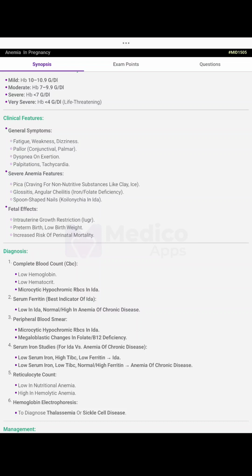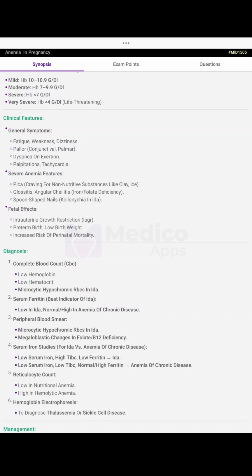Severe anemia features like pica, craving for non-nutritive substances like clay and ice, glossitis, angular cheilitis, iron and folate deficiency, spoon-shaped nails, koilonychia in IDA. Fetal effects: intrauterine growth restriction, preterm birth, low birth weight, increased risk of perinatal mortality.